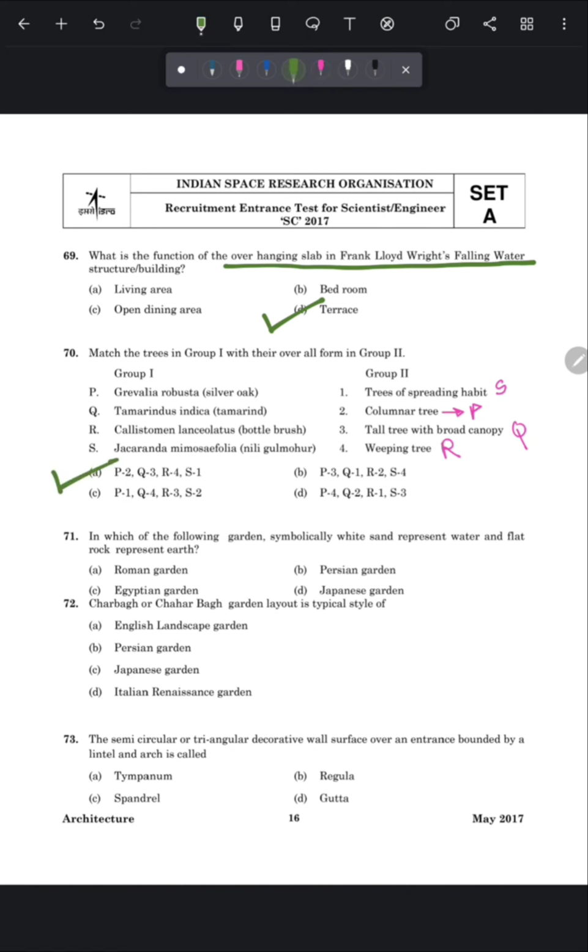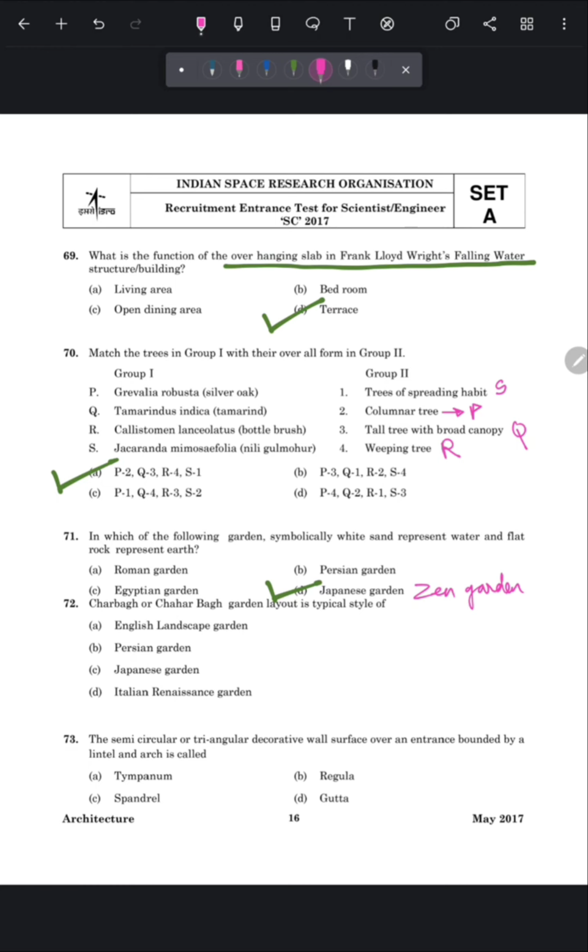Next question is, in which of the following gardens symbolically white sand represents water and flat rock represents earth? So these are the symbology generally found in Japanese dry garden. So the correct answer is option number D, Japanese garden. It is also known as Zen garden. And these gardens are generally made of stones, gravel and sand, in which larger stones symbolize mountains, islands and waterfalls, whereas gravel and sand represent the water.